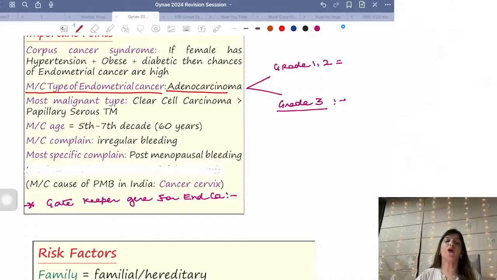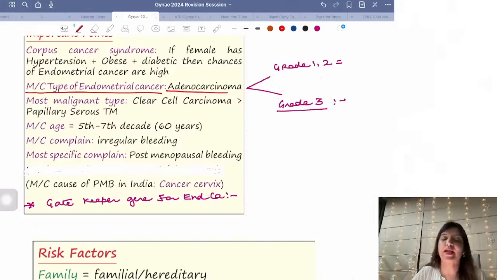Okay? Now, coming to endometrial cancer, if they ask you what is the most common variety, which is... off topic, I am so bad at reading your chats. So if you can just let me complete everything related to gynae, and then ask me questions in between, that will be really great, right?